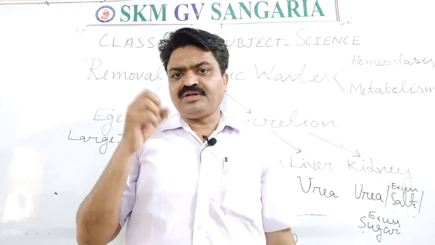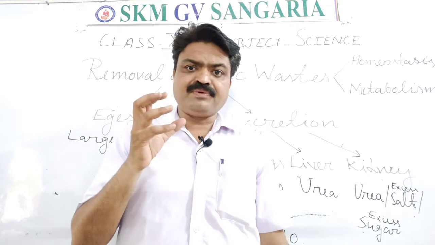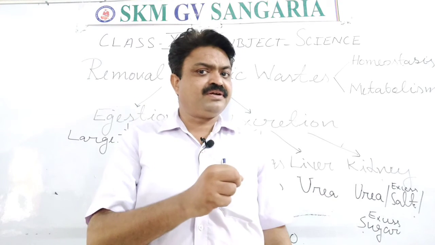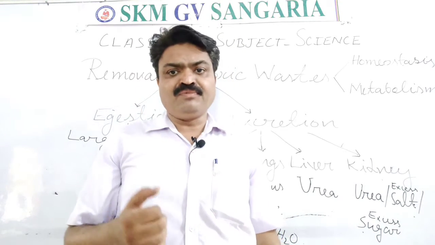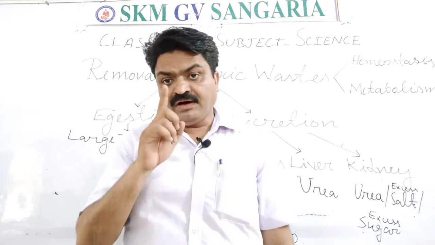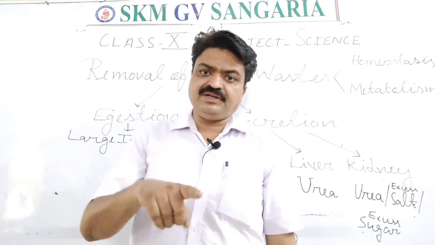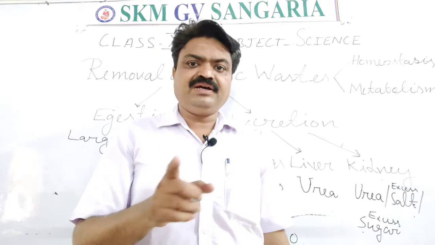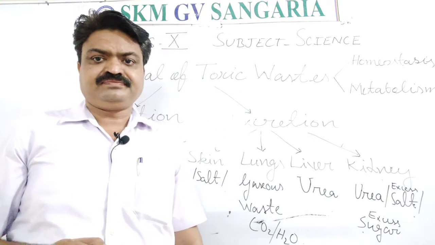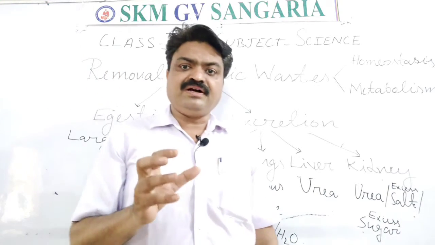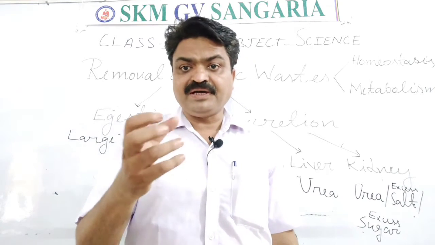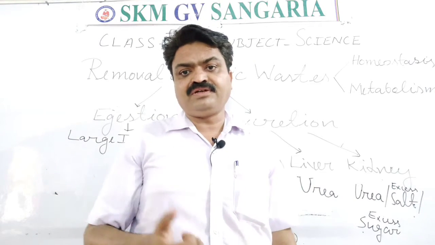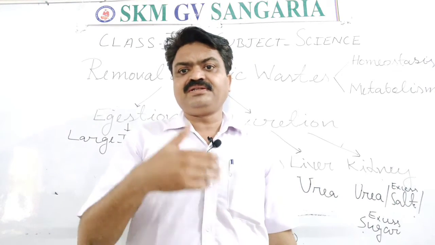When we take a protein diet, that protein is converted into ammonia. Now that ammonia is turned into urea with the help of the liver. With this, the liver also kills some pathogens found inside the blood by secreting bile juice.